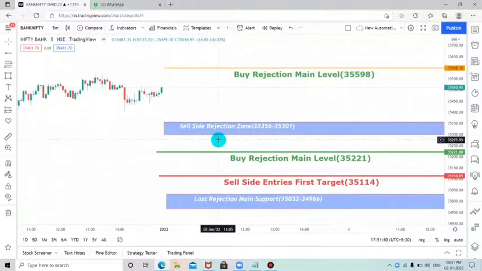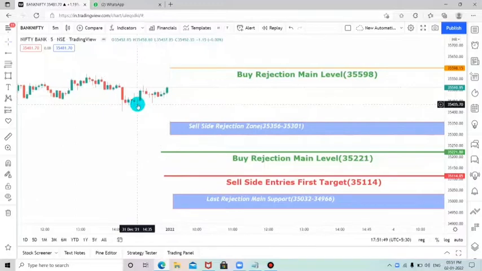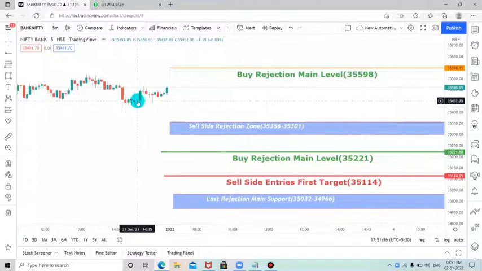As per our sell side analysis, you can see this zone of 35,356 to 35,301 is the sell side rejection level. For this level also, we need to follow the same thing as a buy side rejection candle. Once you are getting any buy rejection candles in this sell side rejection zone, then we can take entry on that candle high itself.